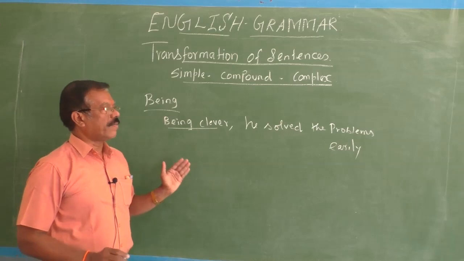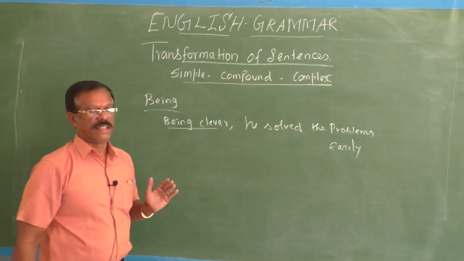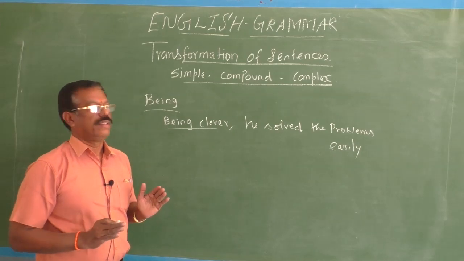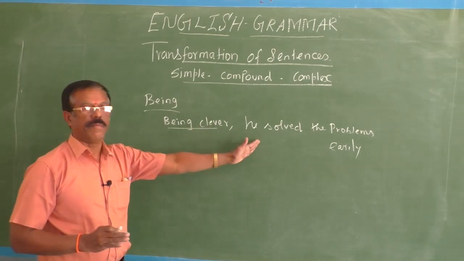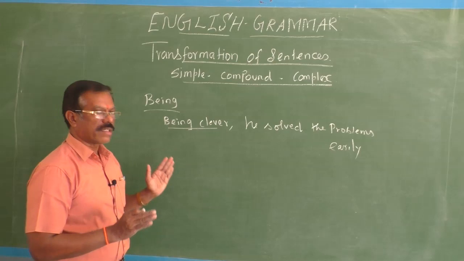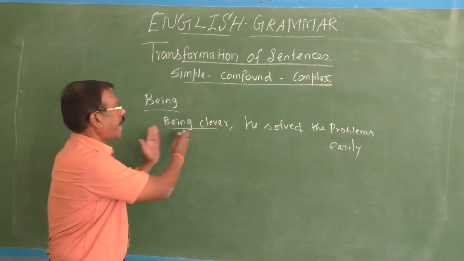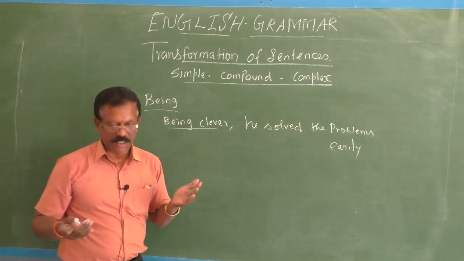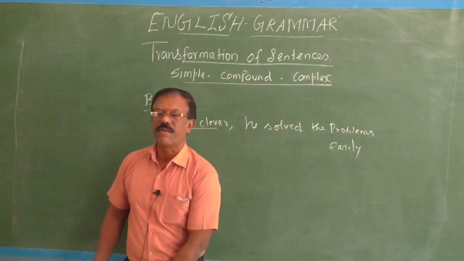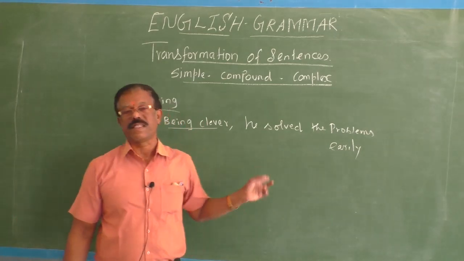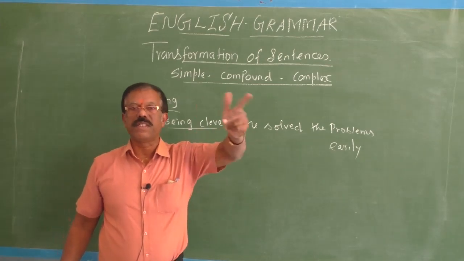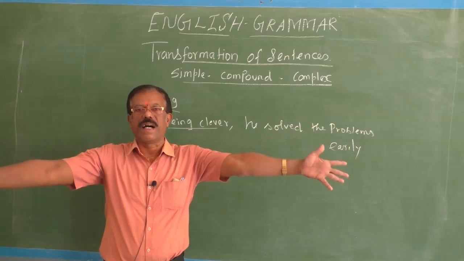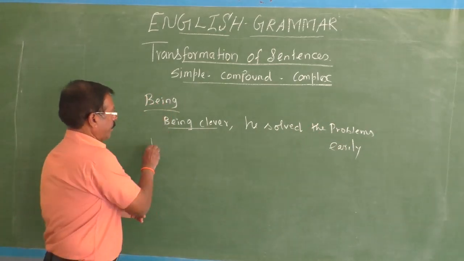You know that in a compound sentence you have two main clauses, and both are connected by a coordinating conjunction. Already you have one main clause. Only thing you are supposed to do is expand this phrase into a clause. To expand a phrase into a clause, you have to introduce a subject, then introduce a finite verb. Then the phrase becomes a clause. What's the subject here? He.